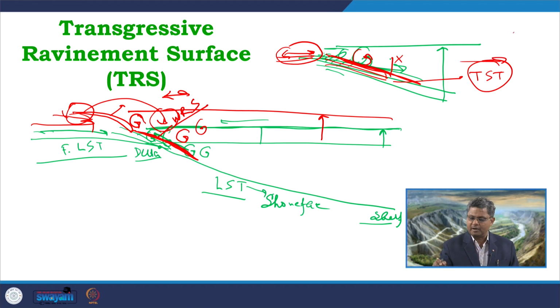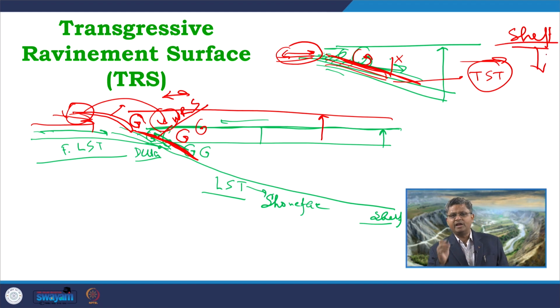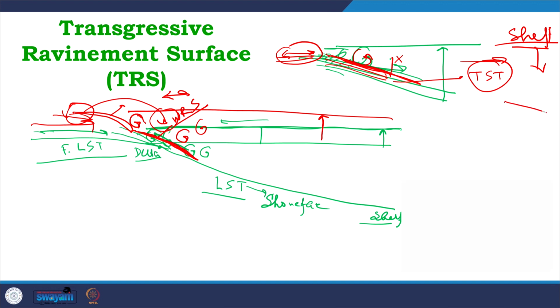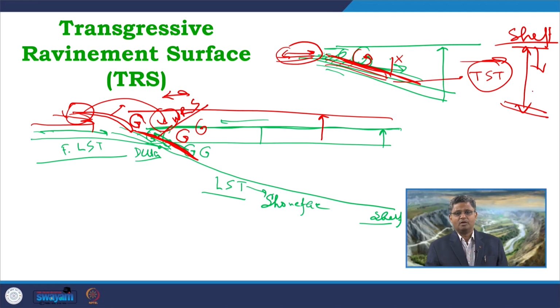If we move into the deeper part, say for example, here it is the shelf area, we can get in the shelf area only very rarely some storms, which if associated with the transgression, then only in the shelf area we can expect some sort of erosion by the storm waves. But again, in the last class we discussed the condensed section. So, when this kind of high water level is there, we expect formation of condensed sections over here in these portions, and these are mud dominated. So, it becomes very difficult for storm waves to erode these surfaces.